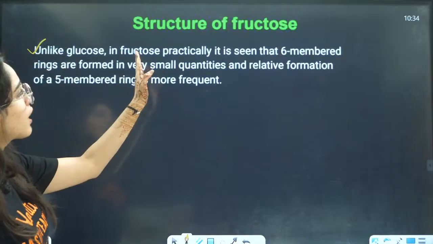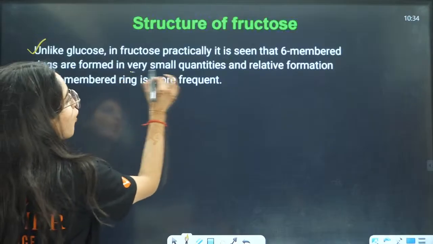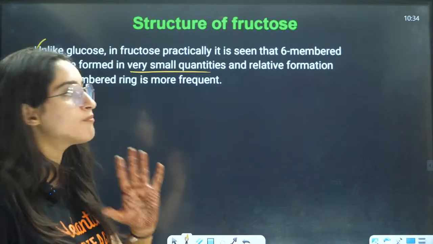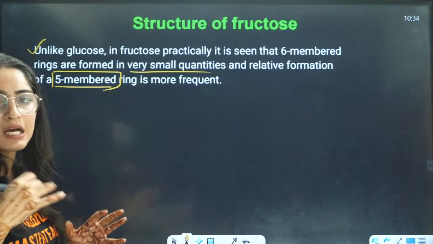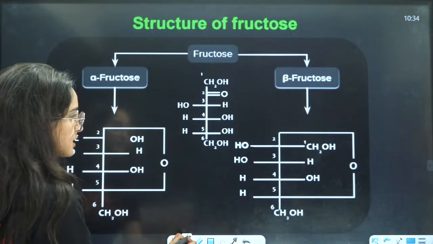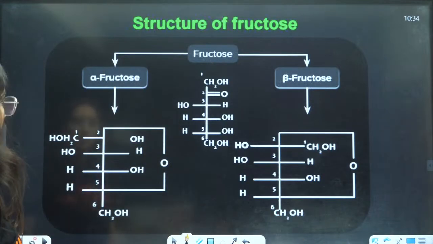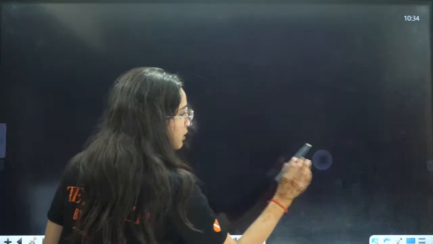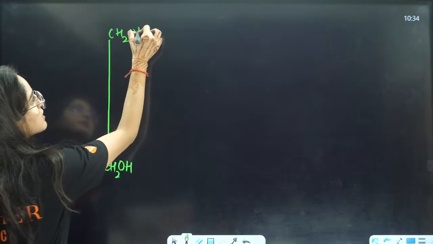Unlike glucose, in fructose it is seen that 6-membered rings are formed in very small quantities. You will have formation of 5-membered rings here, when you convert it into the cyclic form. The same thing will happen here. Let us see. Firstly, I am going to draw the structure of fructose. This is fructose. If I write this, it is CH2OH, two primary alcohols are present.